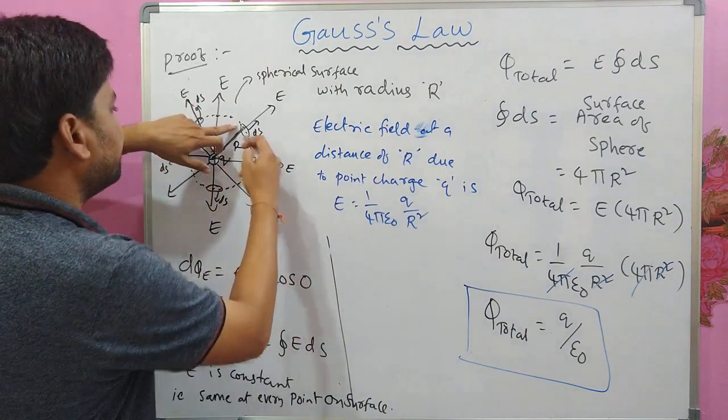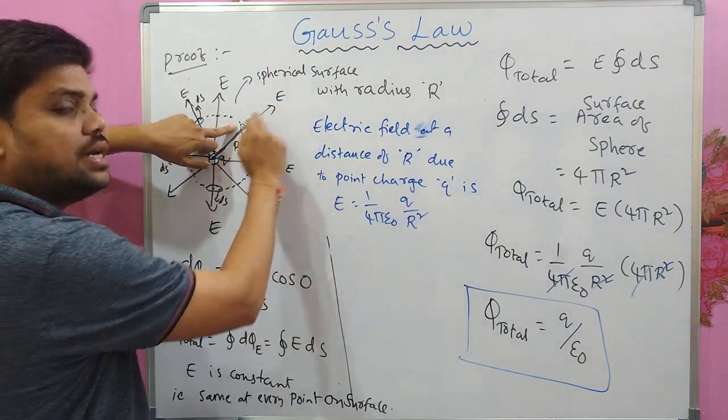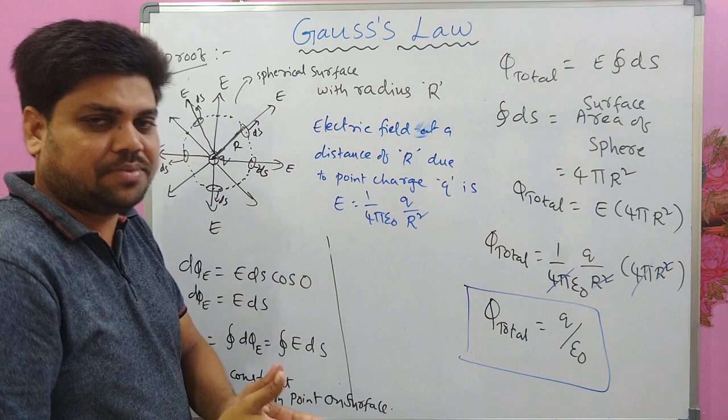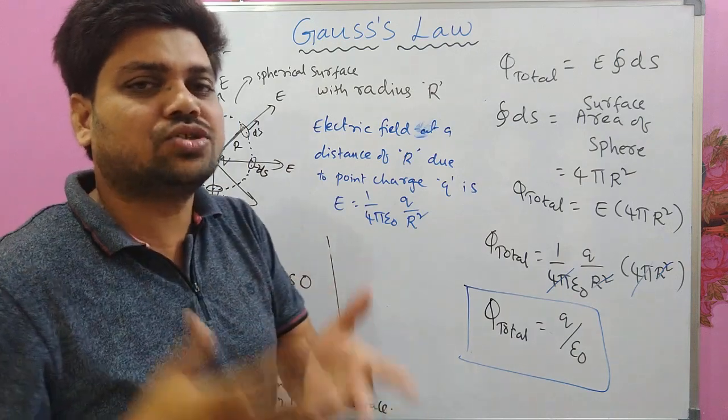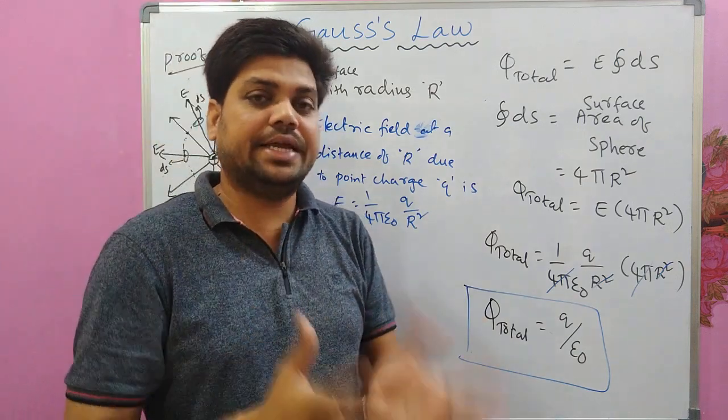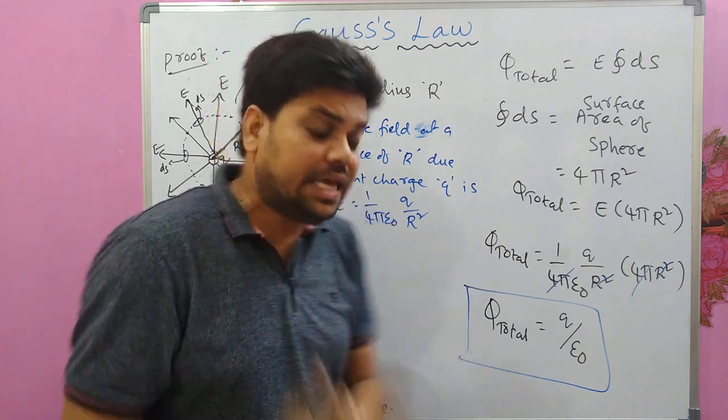If you see, everywhere on this surface electric field and area vector are in the same direction. So integral EDS cos 0, which means integral EDS, and E is same everywhere.